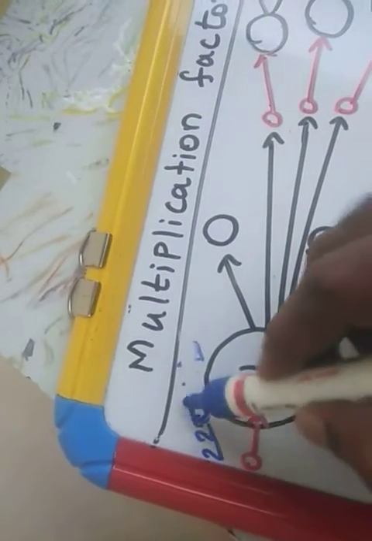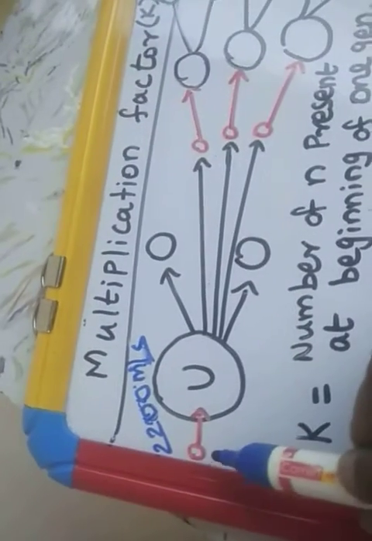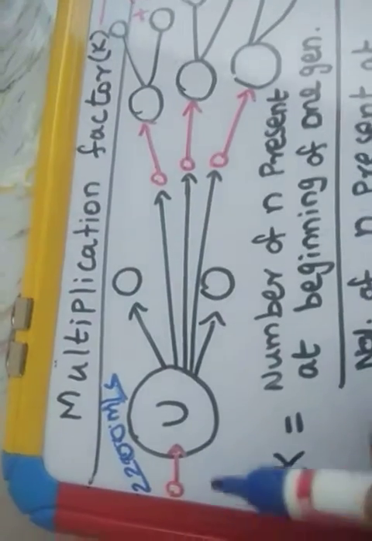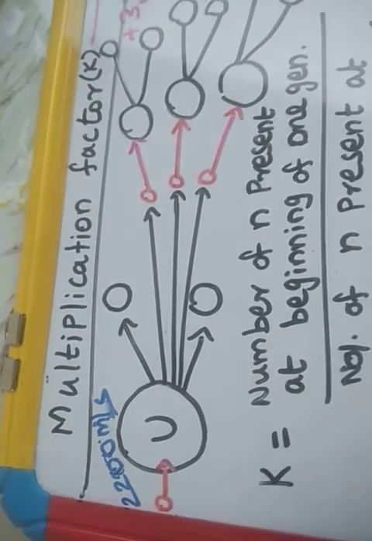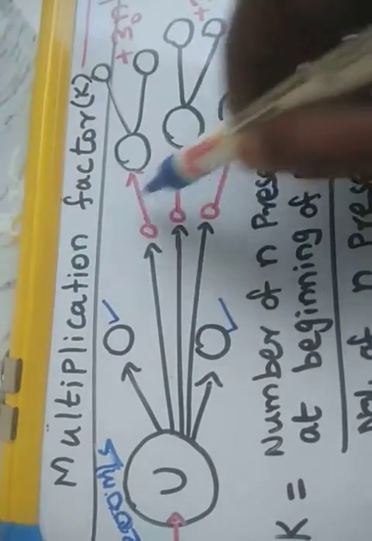Very simple, students. Again I will write that clearly. The velocity of the thermal neutrons is 2200 meter per second. Now this thermal neutron is taken and hit with the uranium. What will happen according to nuclear reaction? In the nuclear fission reaction, two daughter nuclei are formed, along with 3 neutrons.